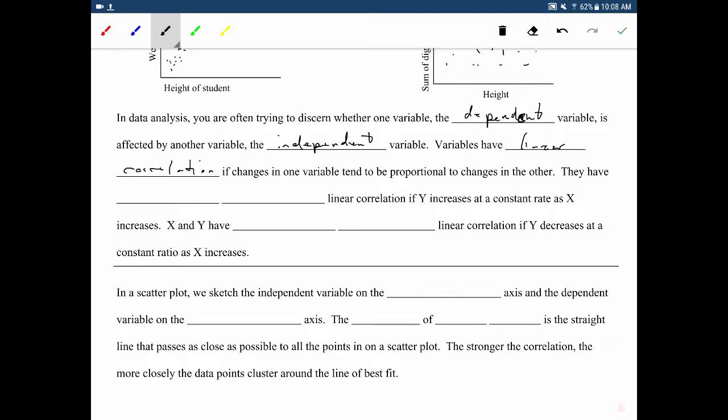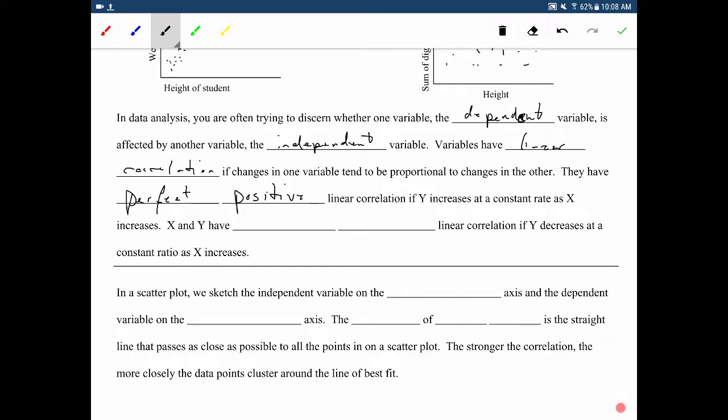They have what we call a perfect positive linear correlation if y increases at a constant rate as x increases. So if they make an exact line, that's called perfect positive correlation, assuming they're going up.